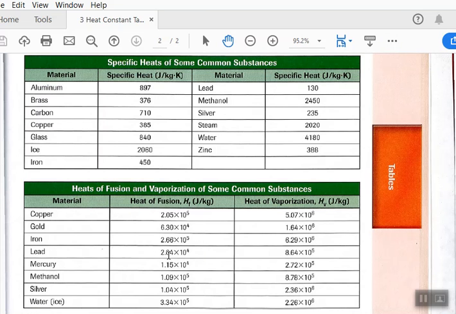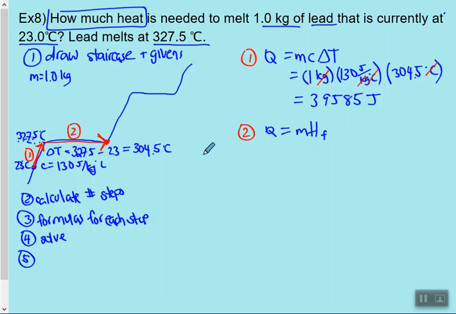I'm given a heat of fusion and a heat of vaporization. The heat of fusion for lead is 2.04 times 10 to the 4 joules per kilogram. So for this bit, my HF equals 2.04 times 10 to the 4 joules per kilogram.